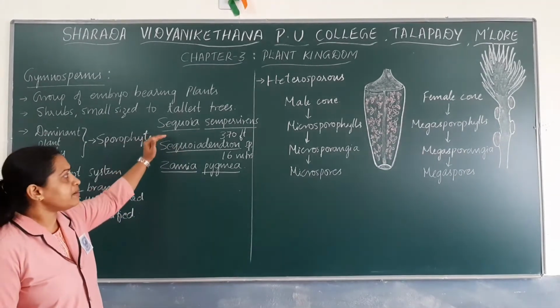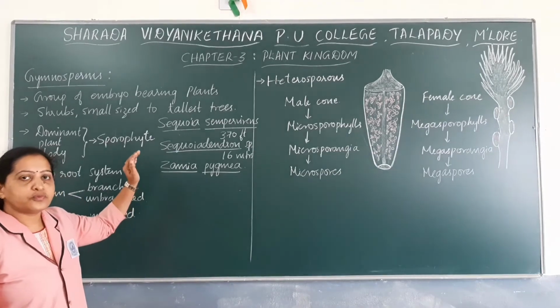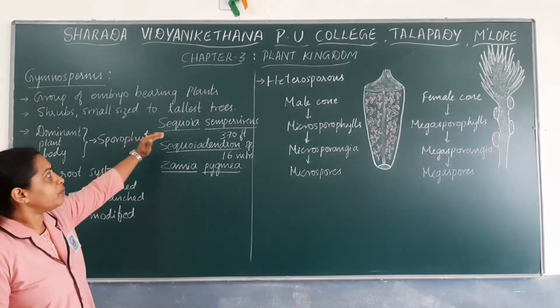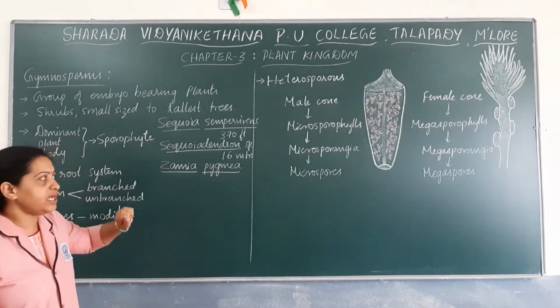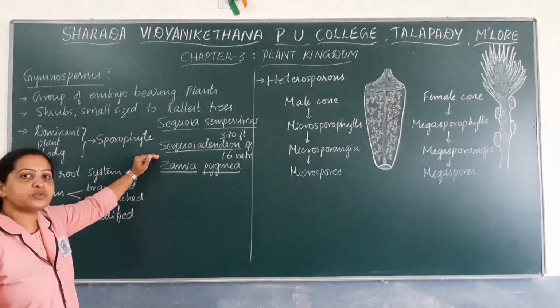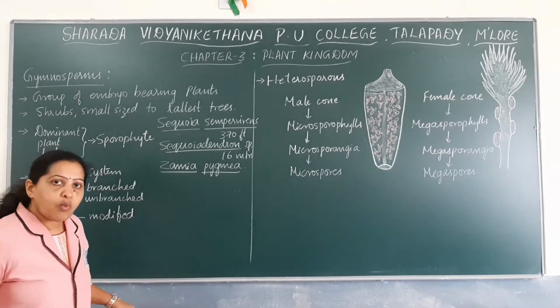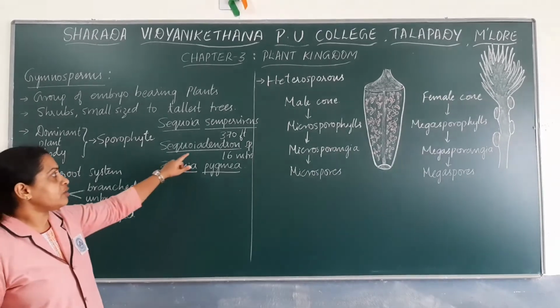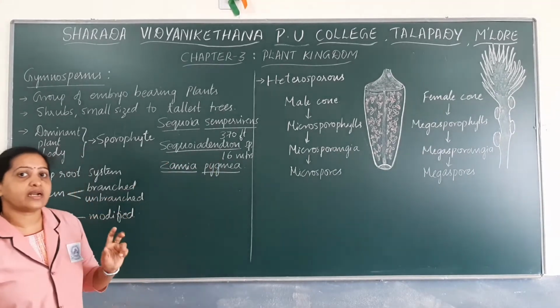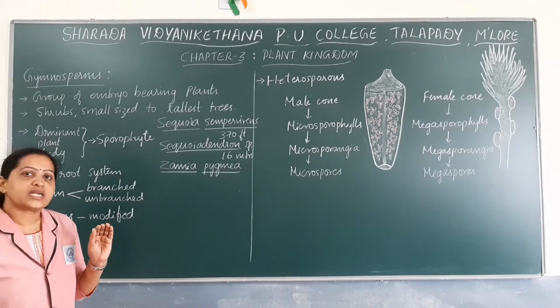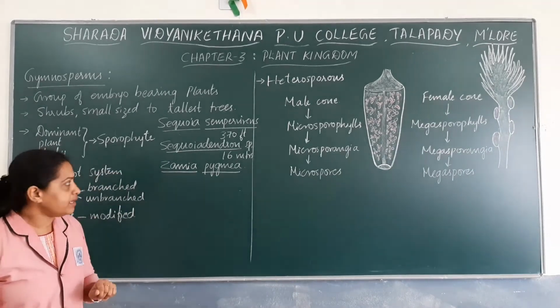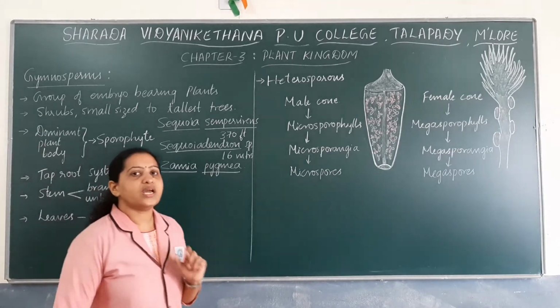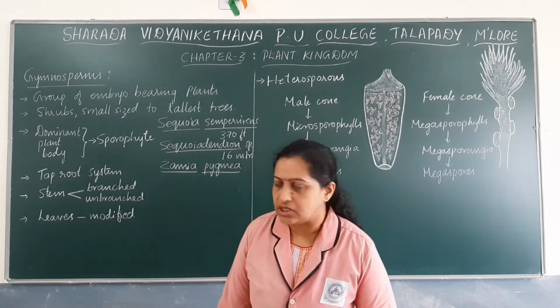Just remember these names: gymnosperms which can grow up to a very tall height of about 370 feet, certain gymnosperms which can grow very wide, with a tree trunk width of around 16 meters, and the smallest gymnosperm, Zamia pygmaea, which can grow only up to around 25 centimeters.